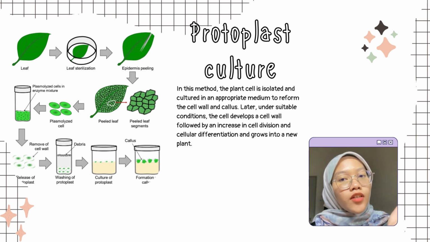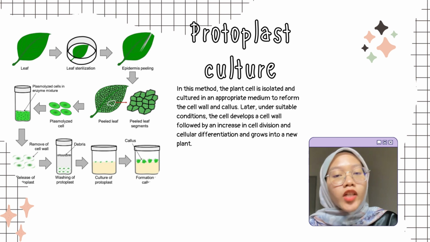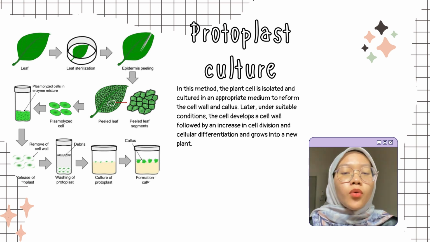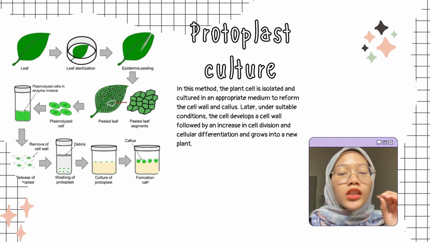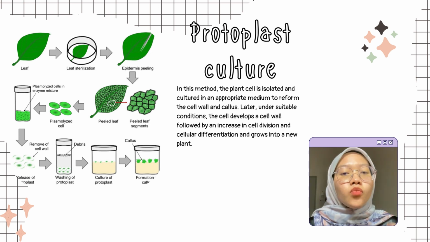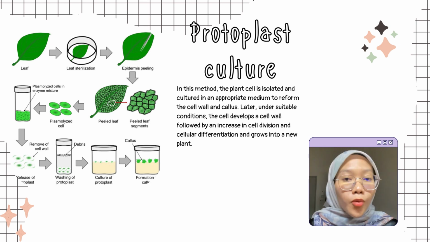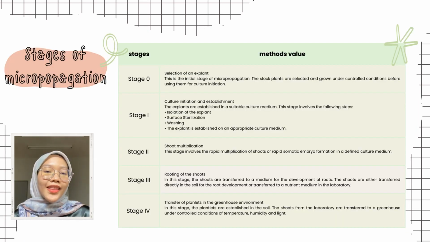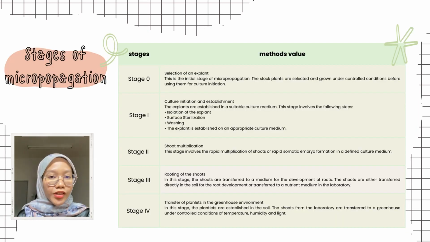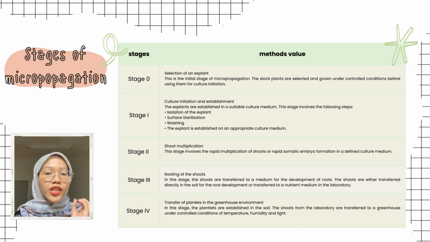The peeled leaf will be mixed in the enzyme mixture and the protoplast will be removed. Wash the protoplast, then the culture will turn into callus. The cells will develop a cell wall and increase the self-division and grow into a new plant. So, these are the stages of micropropagation from stage 0 until stage 4.